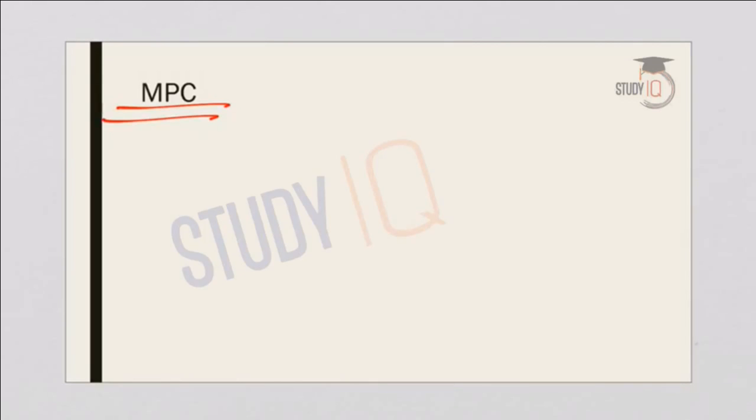So MPC is a very important topic. MPC was in the news for various reasons. So we will understand MPC in deep. So MPC or Monetary Policy Committee is the authority that decides the monetary policy of the economy.